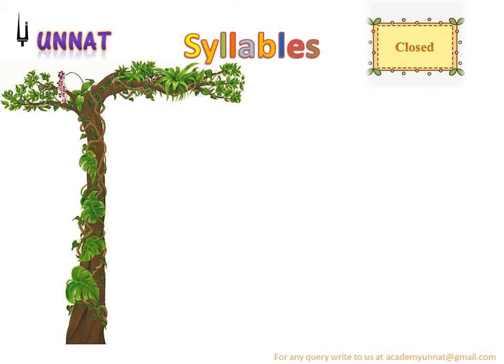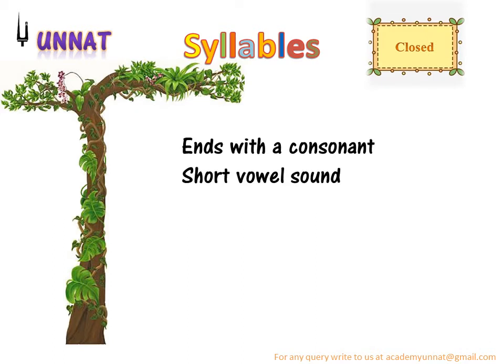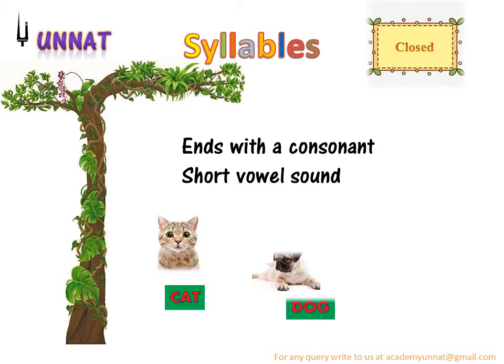Let's take an example of closed syllable. Ends with a consonant, short vowel sound. Like cat, A says a, at, right? Cat is a closed syllable. Then is dog. O, again O is a vowel sound, right? D-O-G, closed syllable. दोनों side इसके consonant है.